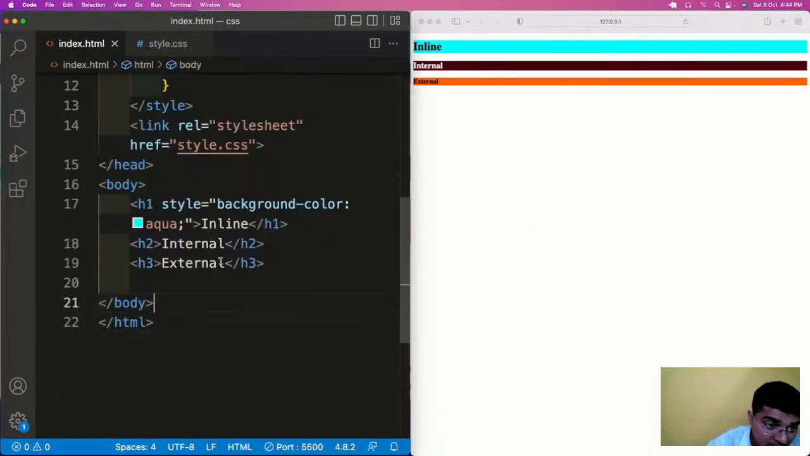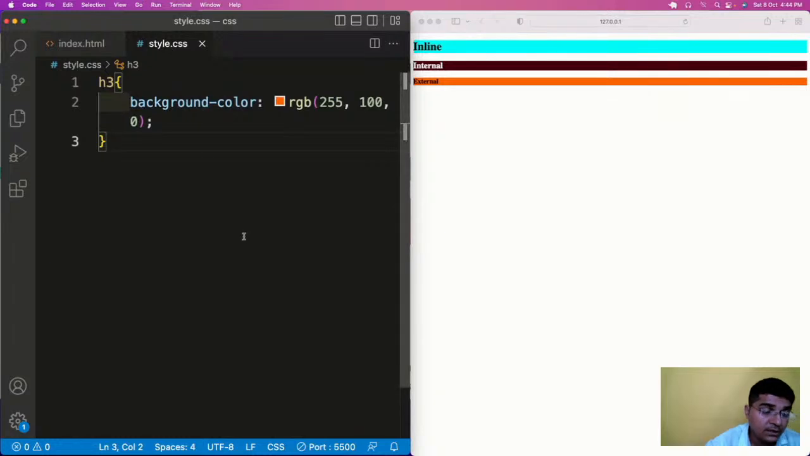One very important interview question: what is a CSS selector? So here h3 is a CSS selector. This entire thing is the declaration. This is the property. This is the value. Repeating once again, this is a CSS selector, this is the property, this is the value, and this is the declaration.